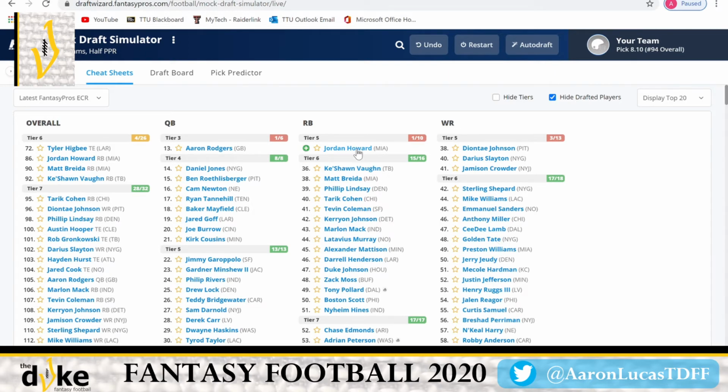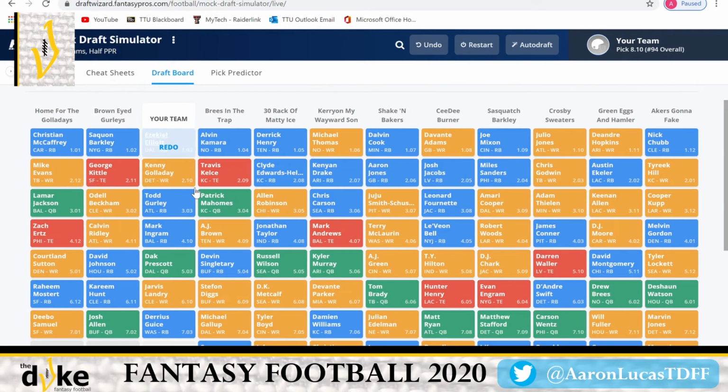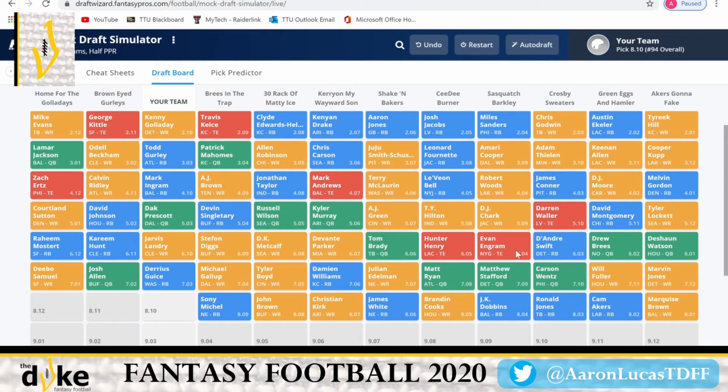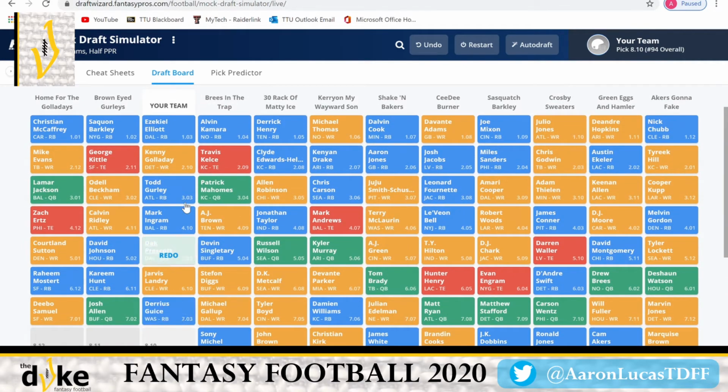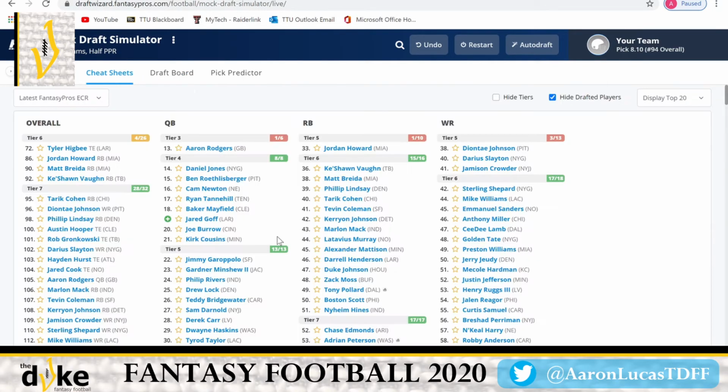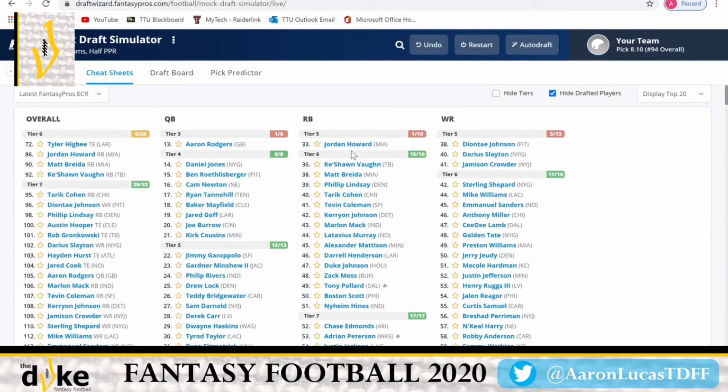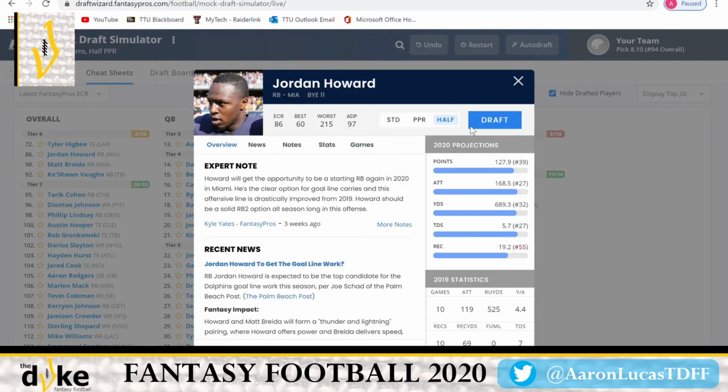So with our pick, I'm thinking, we haven't had another tight end go. I know that Higbee's going to be there. I'm not on the Higbee train at all. Everett got hurt last year. He's going to come back. I think that that's just a waste of a tight end pick, so we're not jumping on any of that. I think we just keep building our wide receiver and running back depth. And I like these two wide receivers. I'm a little shaky. I think Jordan Howard actually is the safest pick here.